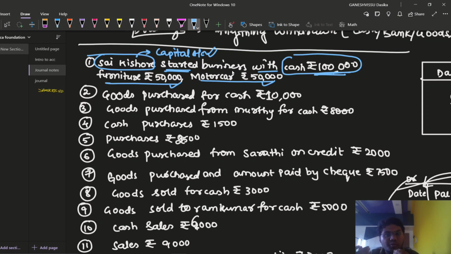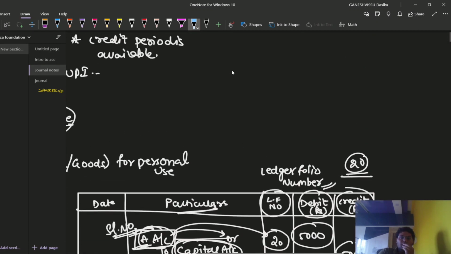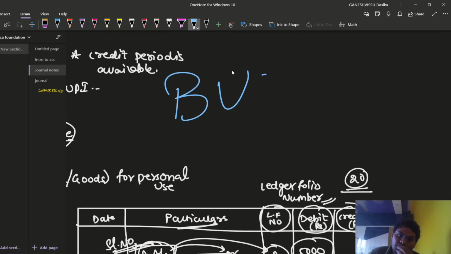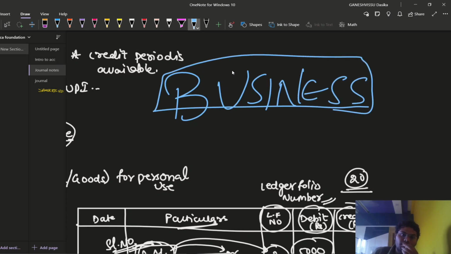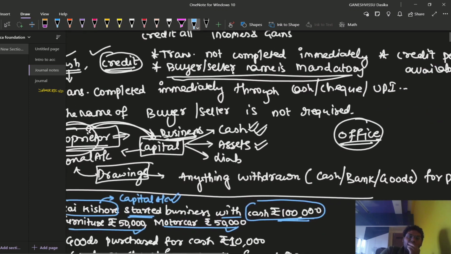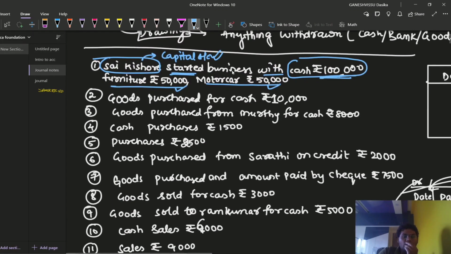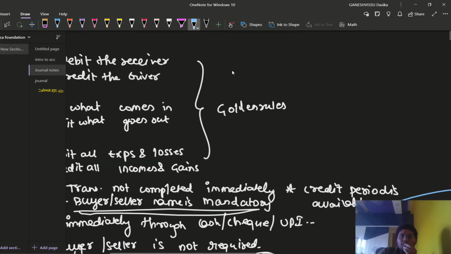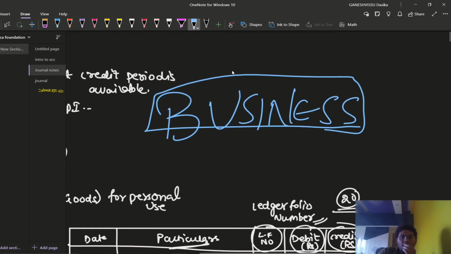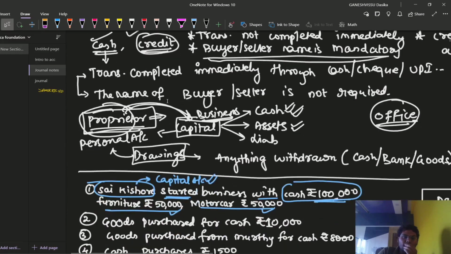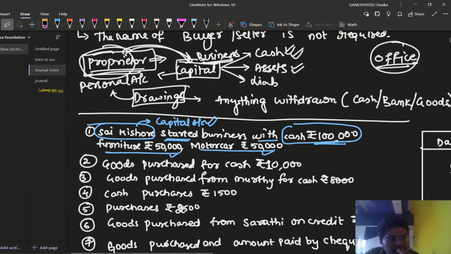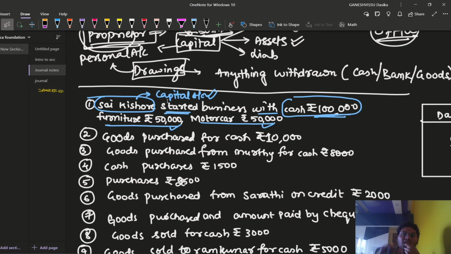Sai Kishore is bringing into the business, so can we say that Sai Kishore is the giver to the business? And when we deal with the transaction, we need to think from the point of view of the business. We think from the business point of view. Only then can we write the transactions. Here, Sai Kishore is the giver to the business.